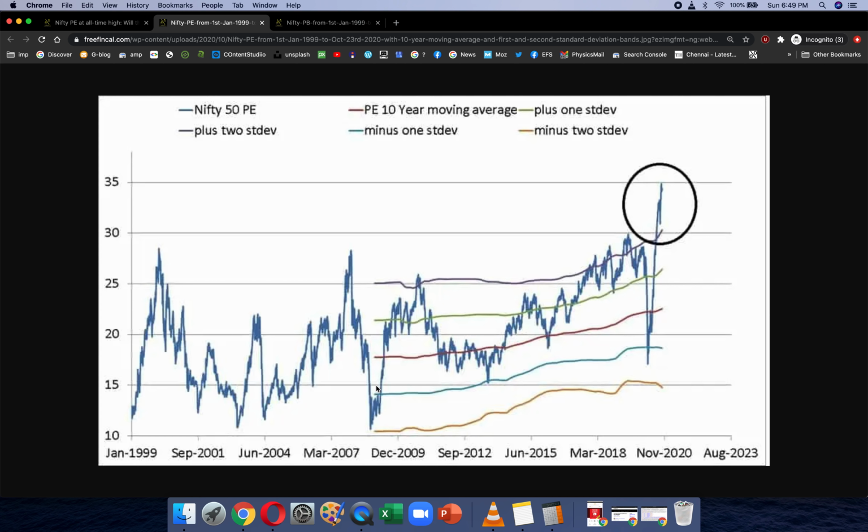Now, after the recovery from the 2008 crash, the Nifty PE quickly increased and hit the second band here, two standard deviations above the average band right here, and then it corrected sharply. But if you think that's some kind of indicator, you can see that in January 2018, September 2018, and May 2019, the +2 band, that is the two standard deviation above band, was breached, and then there were minor corrections, so to speak, but that's something that you only know in hindsight, whether it's a minor correction, major correction, or something. In real time, it's simply impossible to understand what's happening.